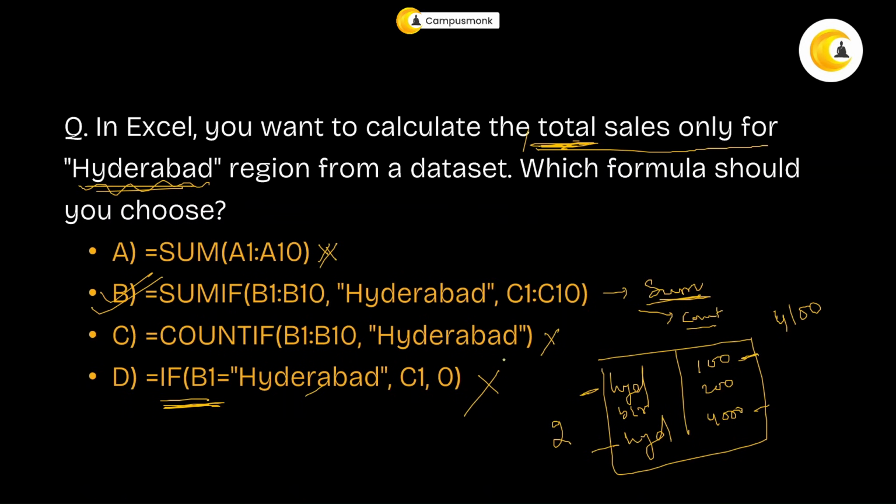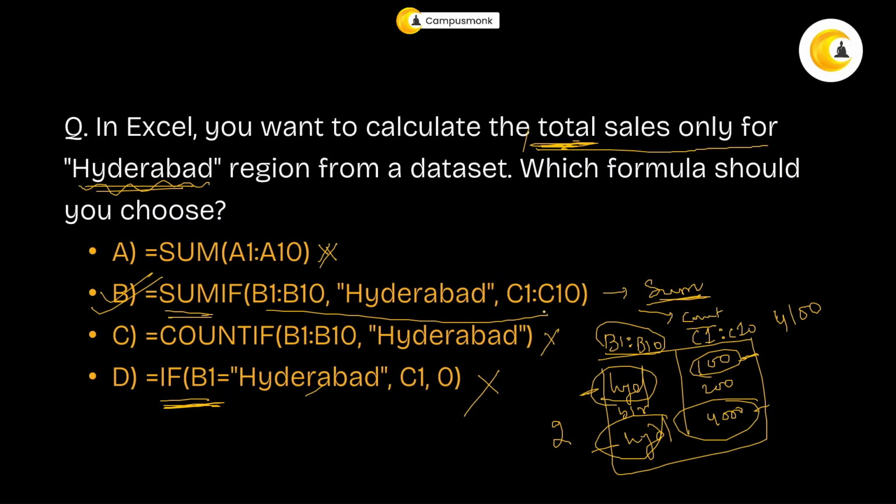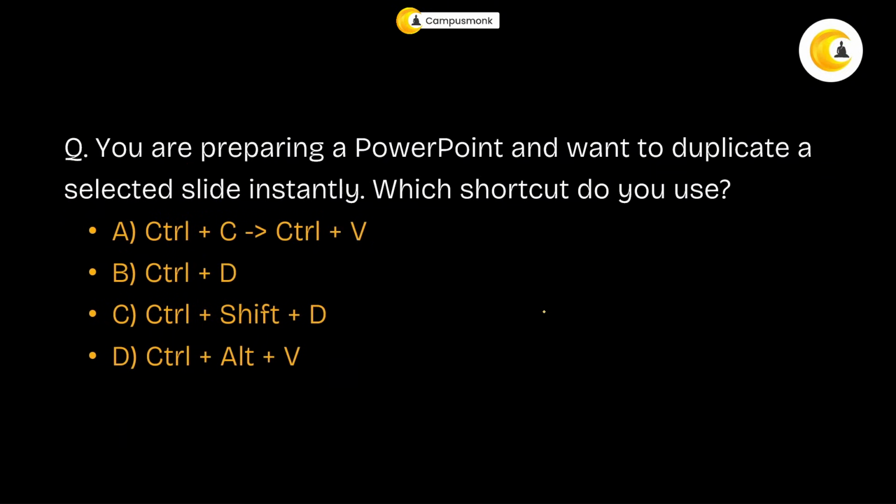Okay. How do you read this? So this is going to be basically a column B1 to B10. This is going to be your C1 to C10. So in B1 to B10, wherever there is Hyderabad, it is going to choose them and do the sum. Got it? So if B1 to B10 is Hyderabad, then only you are going to do the sum. That is what this statement means. Okay. Moving to the next question.